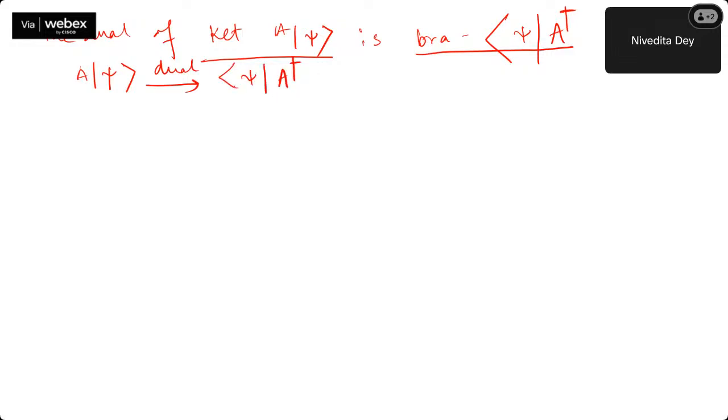If you remember, we were mentioning that whenever you were converting row to column to row, just put a star, or you have to put a dagger, because if it is I, then you have to put a minus I. If it is 5, you can put it directly as 5. There was a reference while I was talking about the bracket notation and duality, where ket is the dual of bra and bra is the dual of ket, how to write it, how to do the representation. Right now, since it is in the complex space, I am using the dagger symbol.